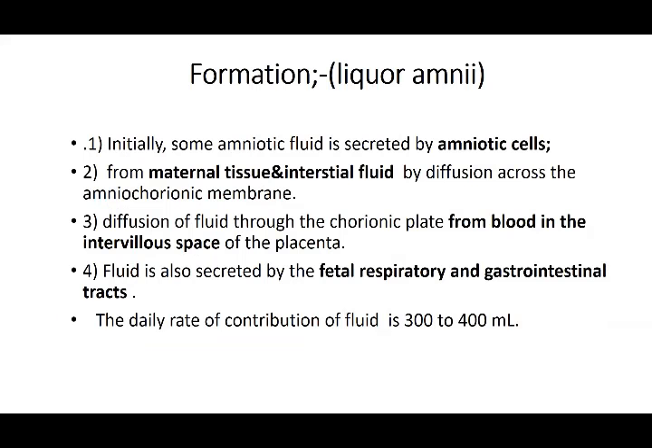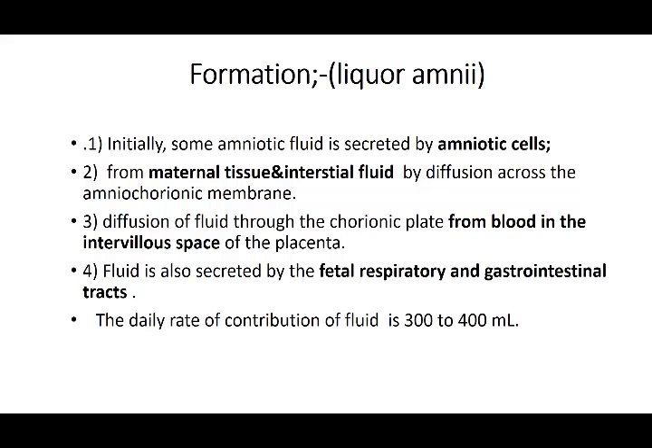Then there is the formation of the liquor amnii, or the amniotic fluid. How is this amniotic fluid secreted and how does it circulate? Initially, when the amnioblast cells are forming, a small amount is secreted by the amniotic cells themselves. Then it comes from the maternal tissue and the interstitial fluids by diffusion across the chorionic membrane from the maternal side.